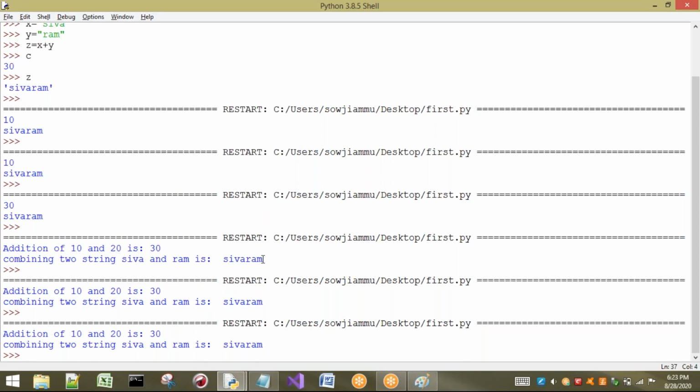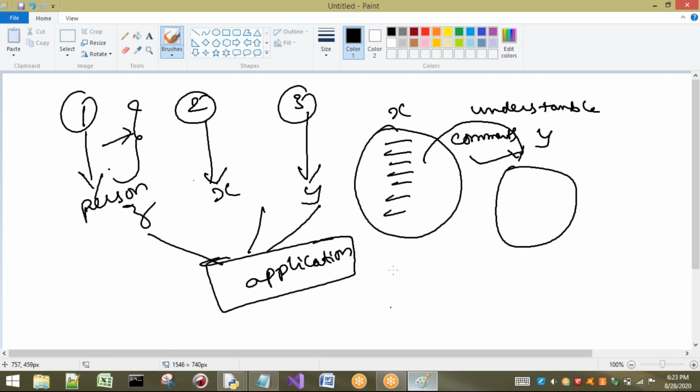Remember one thing: Python does not have the concept of multi-line comments, but we use doc strings as multi-line comments. If anybody asks, is there any multi-line comment in Python? No, in Python we do not have any multi-line comments.